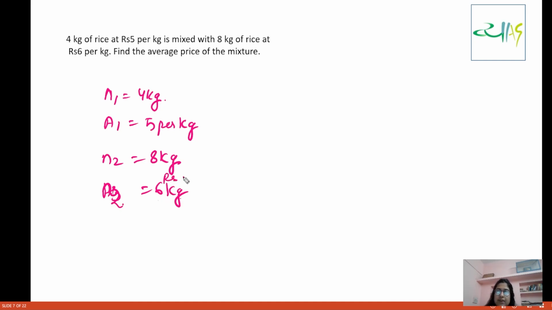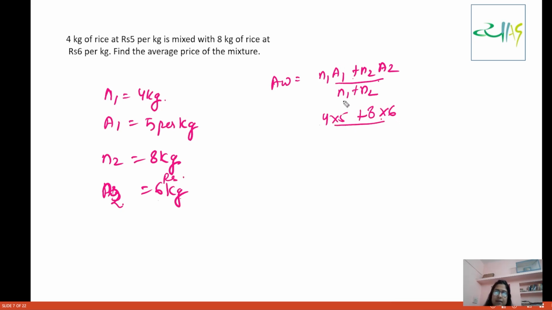Okay, now you have to find the average. So average is weighted average only. You can find this by N1A1 plus N2A2 divided by N1 plus N2. Now see what we'll put here, we'll just put the formula. So what are you going to do? 4 into 5, and what is N2? 8. 8 into what is this? A2, 6, and divided by N1 plus N2, 4 plus 6.